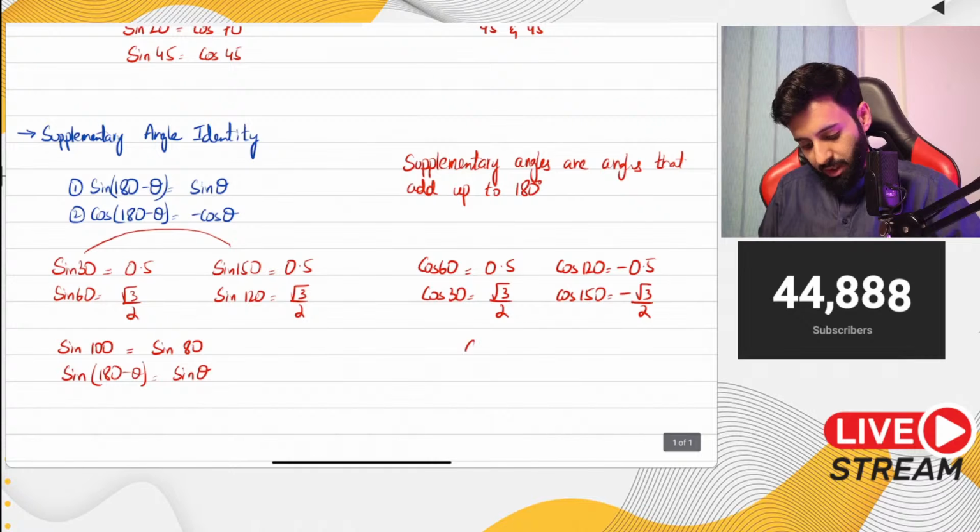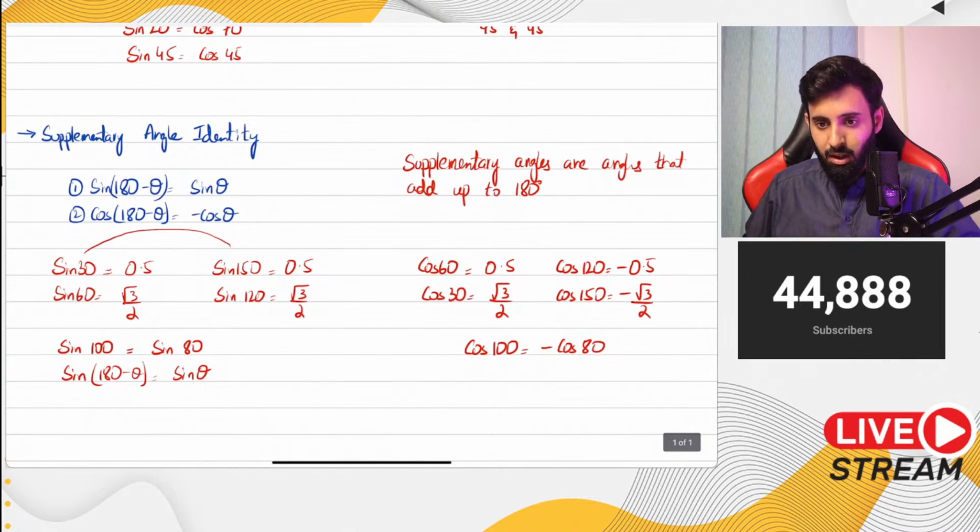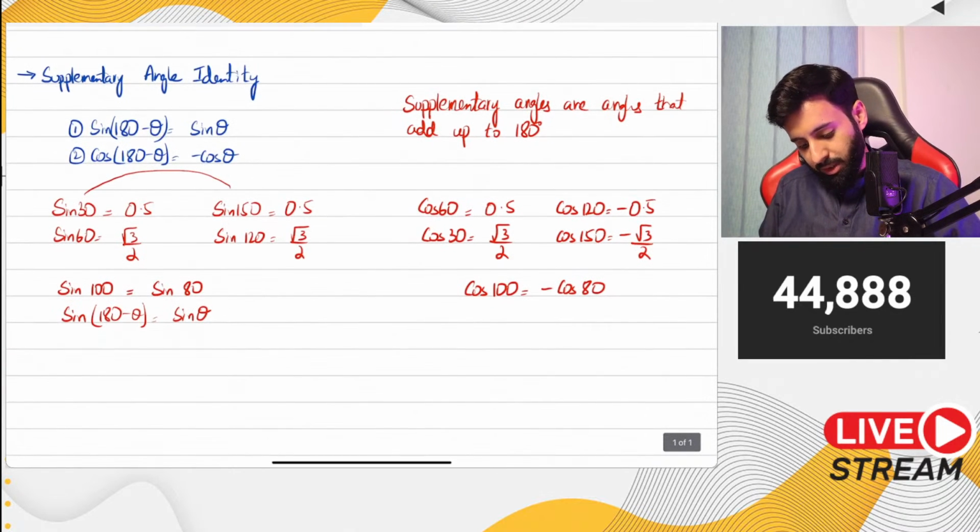So cos 100 is equal to minus cos 80, and that is where this identity comes from, that cos of 180 minus theta is equal to minus cos theta.